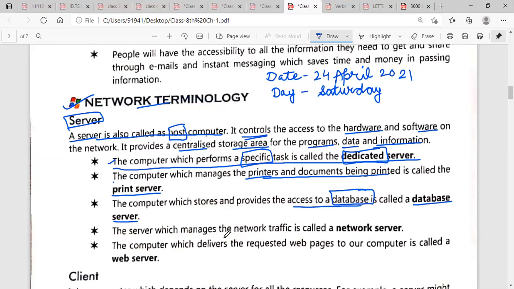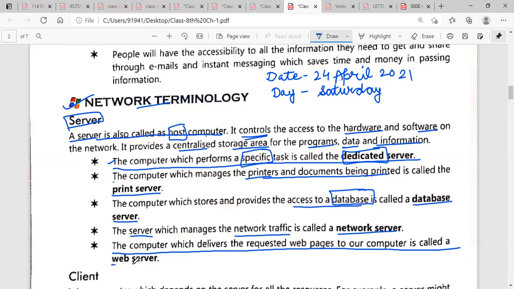The server which manages the network traffic, or you can say the computer which manages the whole network, is called a network server. Next, a computer which delivers the requested web pages to our computer is called the web server. Underline this line, this is a very important line.